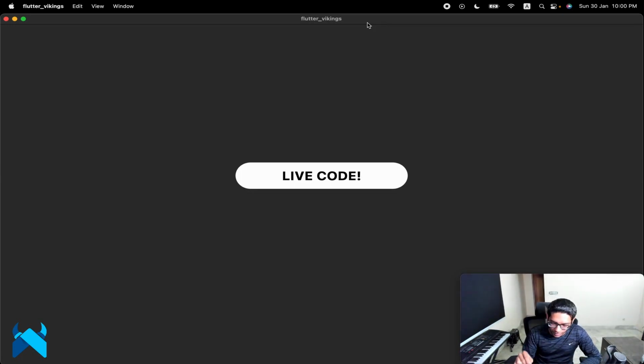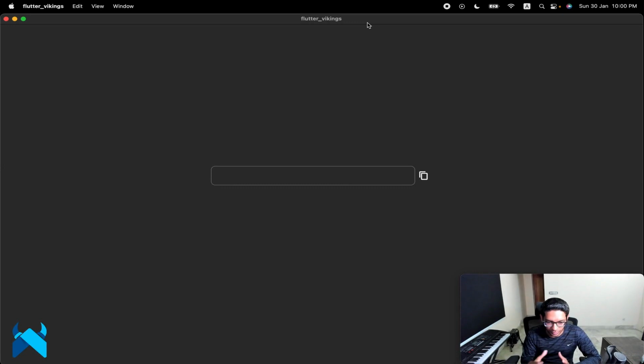I have a shortcut added to the right arrow key, so that when I press the right arrow key, the presentation moves forward, and when I press the back arrow key, the presentation moves backward. So this whole presentation is itself a practical implementation of what I'm going to tell you. We don't need to jump into any other thing; the live code is itself inside this presentation.